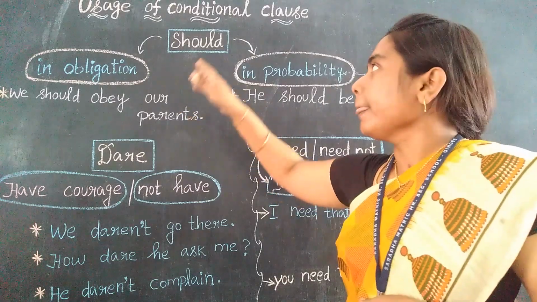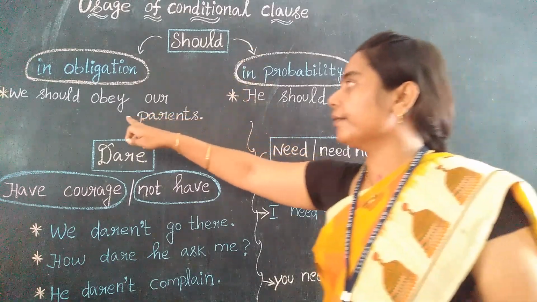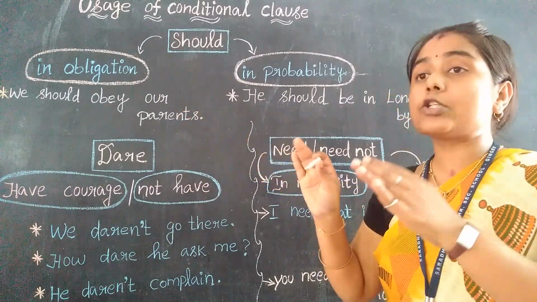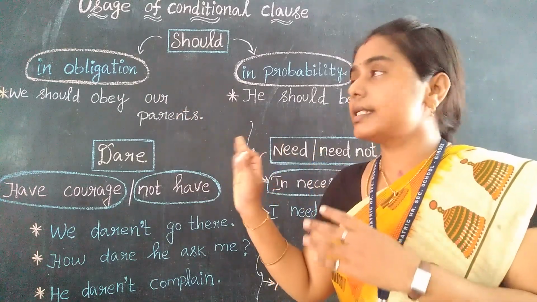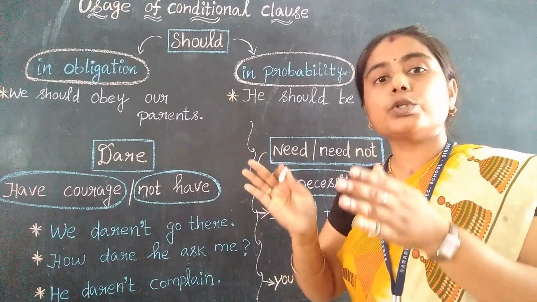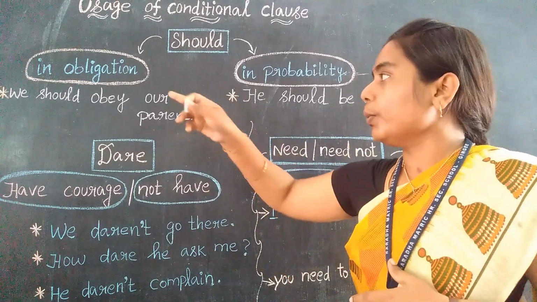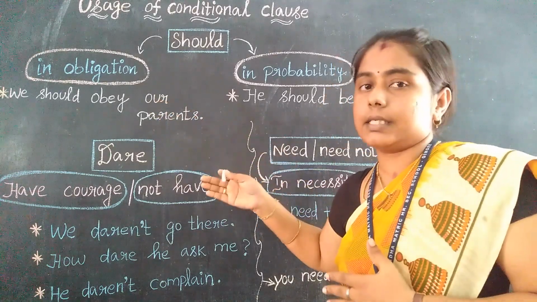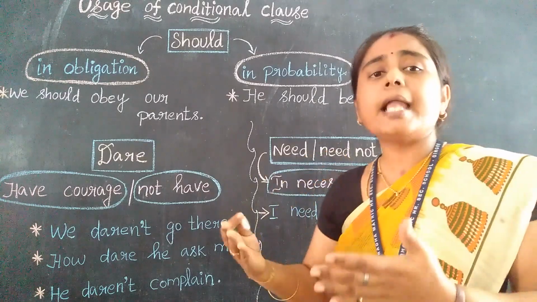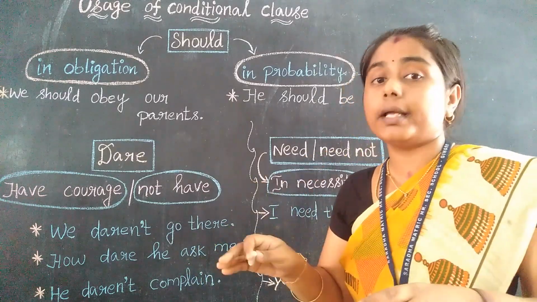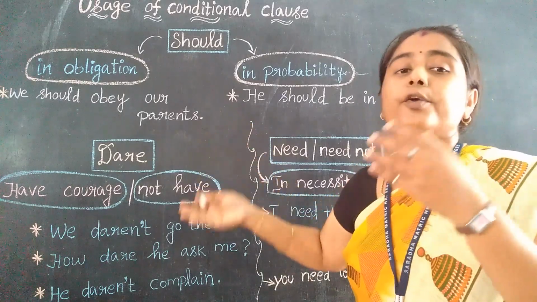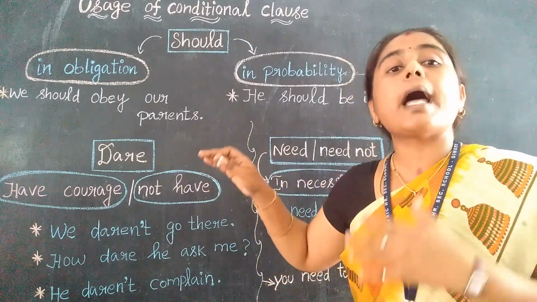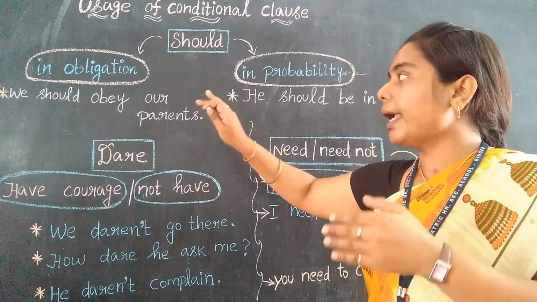Let us see that. Here I have given an example: we should obey our parents. This is not an order, that is, ordering others. This is one type of obligation. We should have this mannerism. We should obey our parents. We should respect our teachers. We should help the poor. This is not an order. While saying the sentence itself you can understand. It is one type of mannerism.